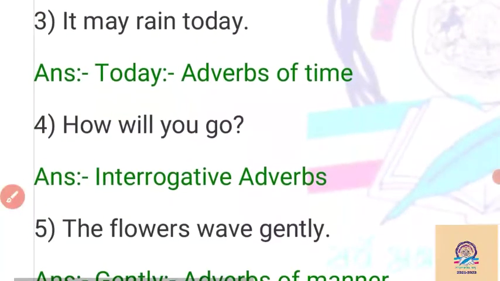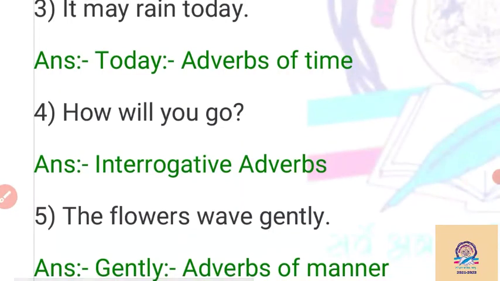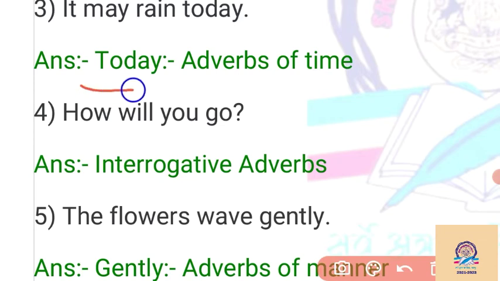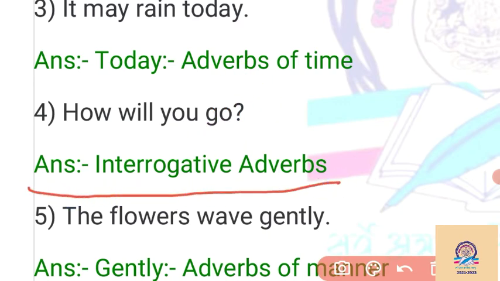Then: it may rain today. So today is the time here. Today, yesterday, soon: that is an adverb of time. By seeing the question mark, as well as by asking a WH question, like which, where, when, how many, why, that is the WH question here. So that is an interrogative adverb. So, how will you go? By seeing the question mark, we can say that it is an interrogative adverb.